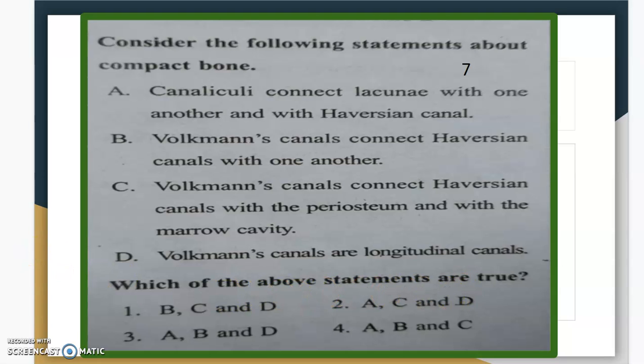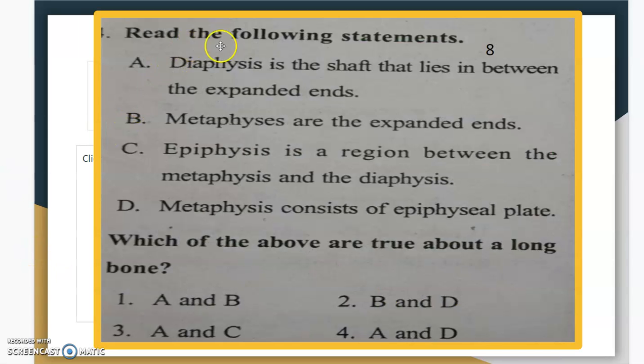Next is the eighth one. Read the following statements. A. Diaphysis is the shaft that lies in between the expanded ends. B. Metaphysis are the expanded ends. C. Epiphysis is a region between the metaphysis and diaphysis. D. Metaphysis consists of epiphyseal plate. Which of the above are true about long bone?